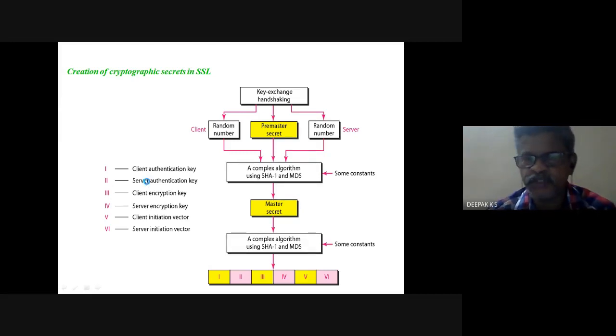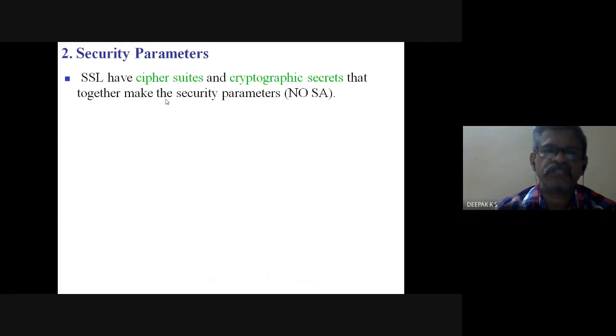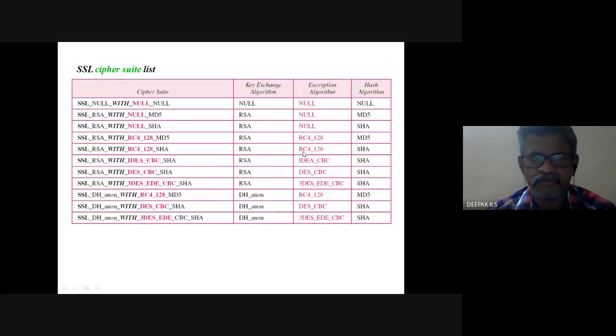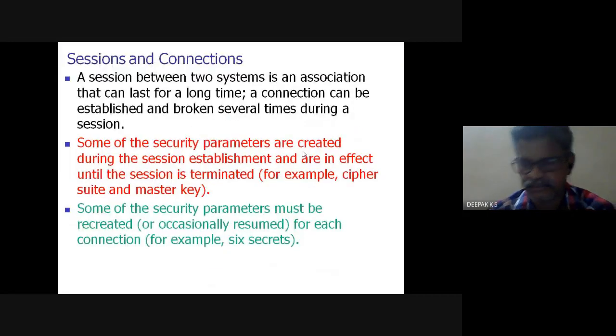So these two, cipher suite and cryptographic secrets, are pertaining to the security parameters for SSL or TLS. We had seen this much last class.